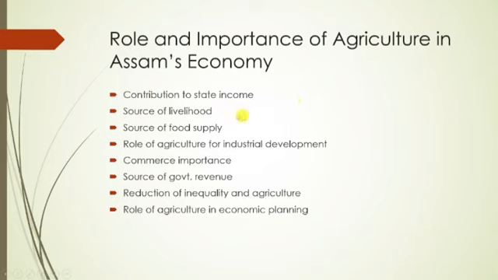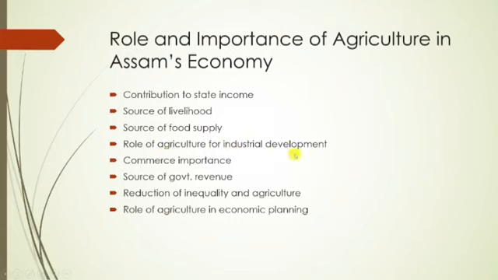The agriculture sector provides almost 50 to 70% livelihood, or 70% of people are engaged in the agriculture sector. So this is very much important, and it is also a source of food supply. Agriculture is the only sector we depend on for food supply, right? We get food from the agriculture sector. So this is very much important in the case of Assam economy also.